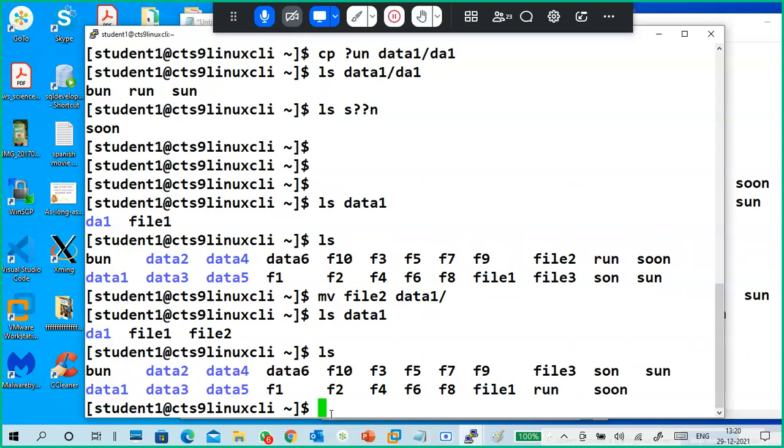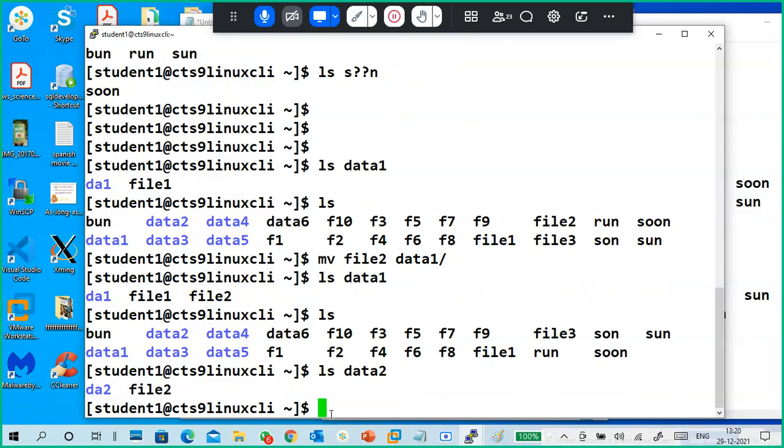Okay, move is cut paste; cp is copy paste. Like this we can move, and we can also move a certain set of files, like all the files starting with F, if you want. Or only certain files we can move. For example, ls data 2: what is the content? File 2 only. Actually, we have data 4, data 5, data C. So many directories are there. We'll see.